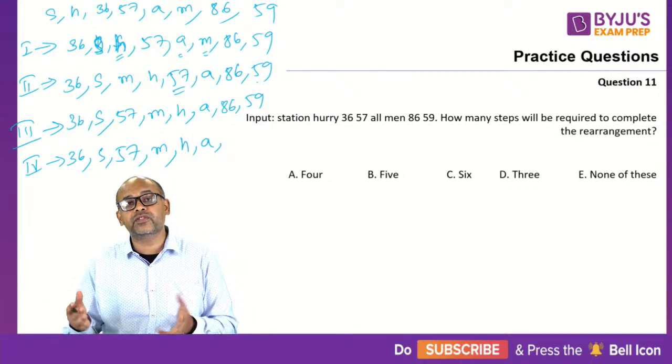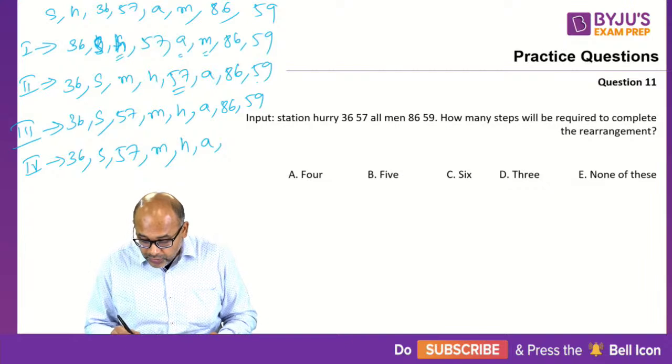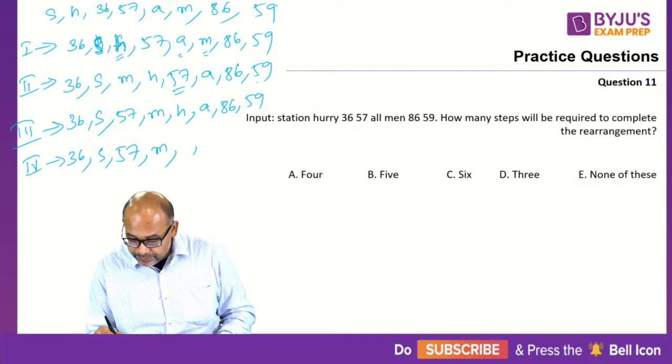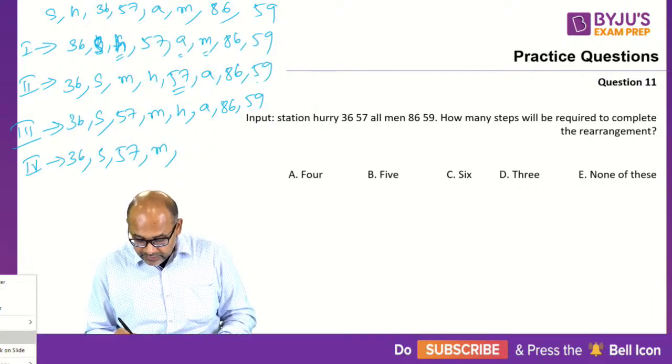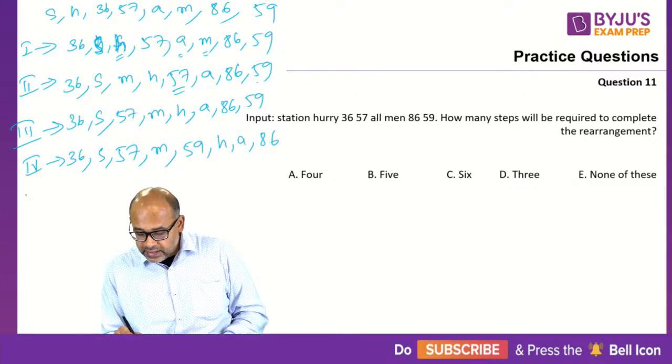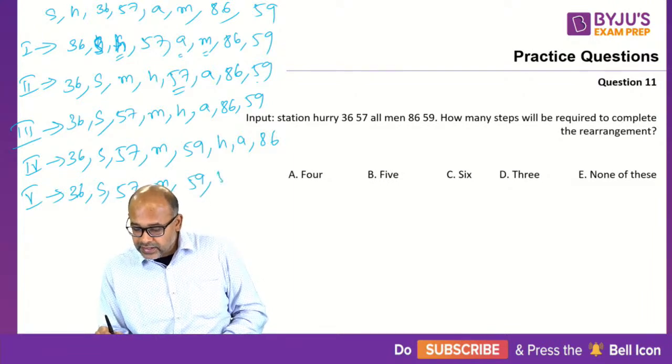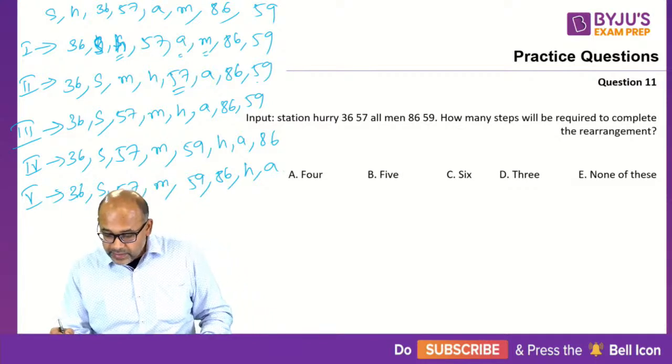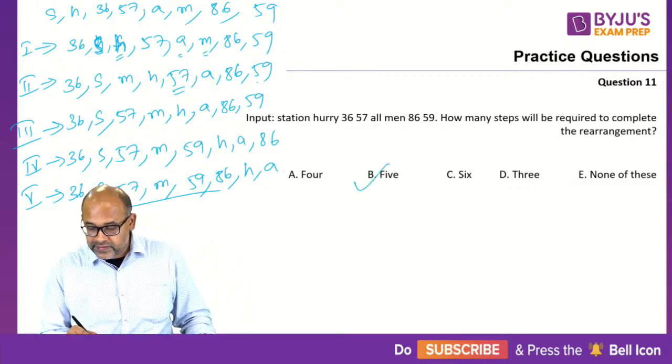If alphabets are arranged, there is no need to move them. So you will have to arrange the numbers. Which number will come? 57, in ascending order 59, then H, A and 86. Then the last step, step number 5: 36, S, 57, M, 59, then 86, then H and then A. So how many steps will be required? We need a total of 5 steps.